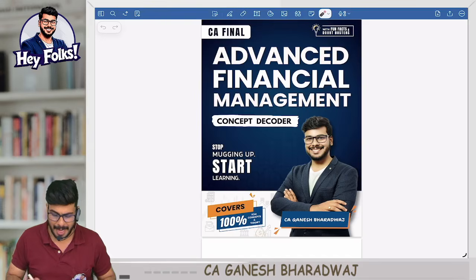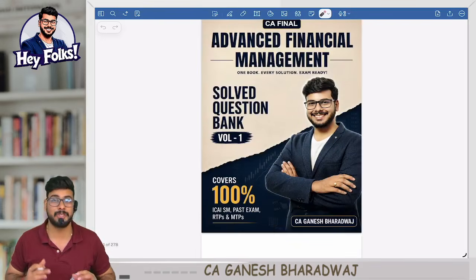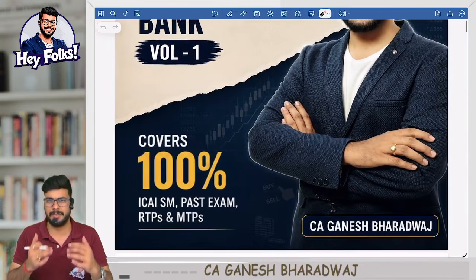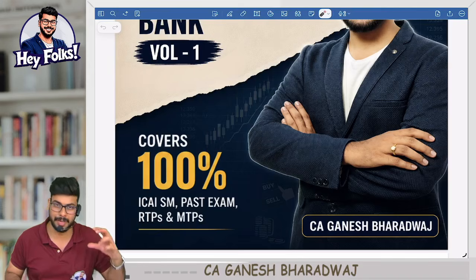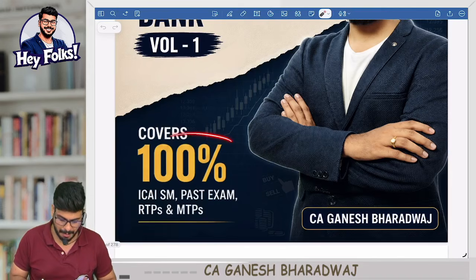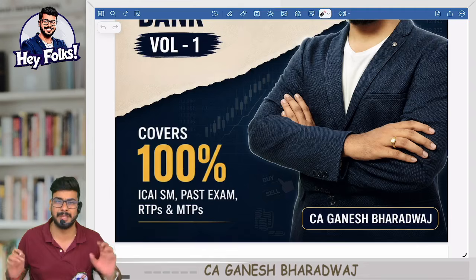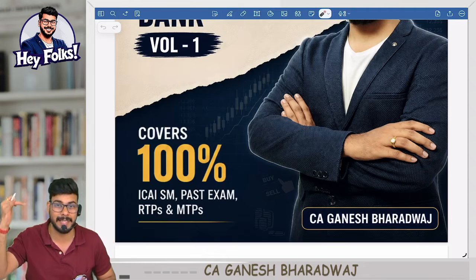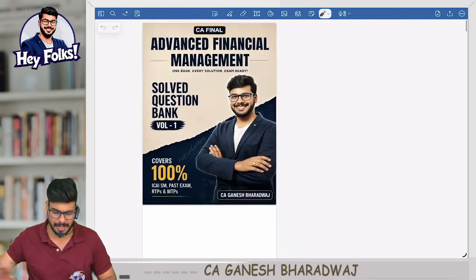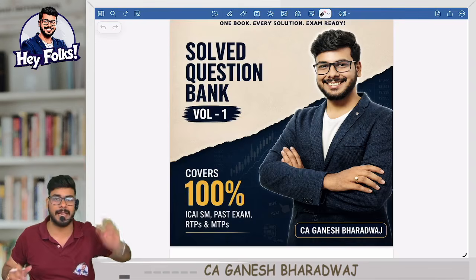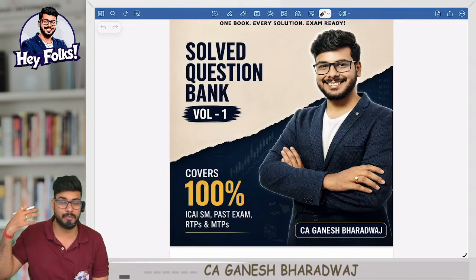We have done it. And then we have two volumes of solved question bank, volume 1 and volume 2. Each of these two volumes, basically we have divided the book into two since we didn't want it to become bulky. This solved question bank covers 100% of your ICAI study material, past exam RTPs and MTPs, updated up to May 2026 attempt, recent attempt. Everything we have included here, and the question compilation is from 2018 onwards. At times, if I found some very good questions even before 2018, that also has been included here.